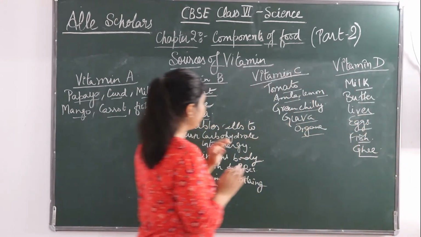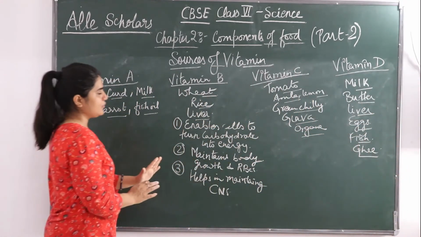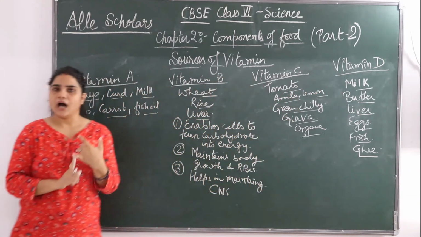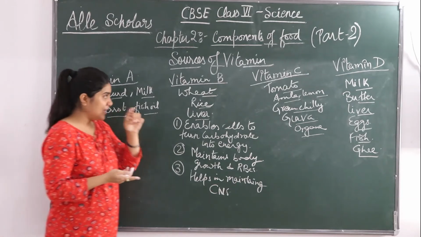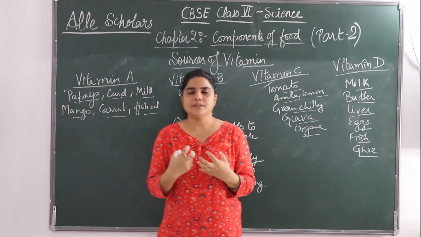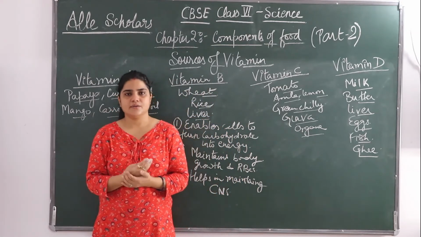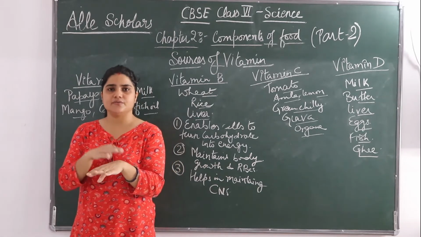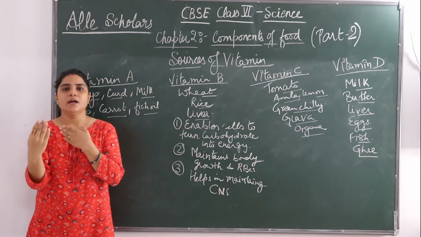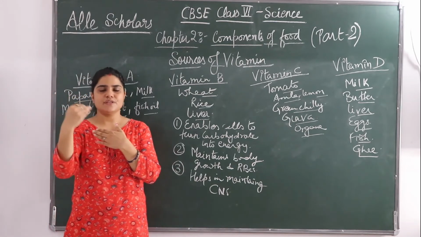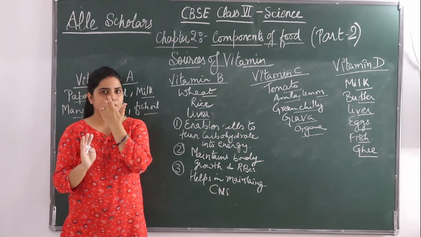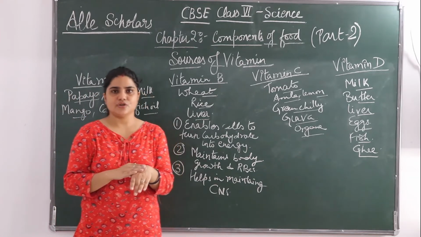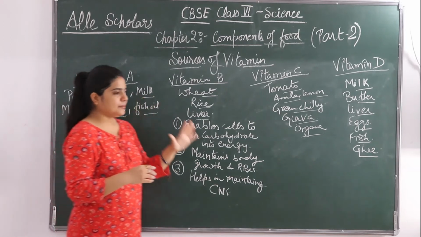So this was all about vitamin D. One thing I would like to add is that our body prepares vitamin D when sunlight falls on the body directly. It should not have any surface in between, like glass. If you are sitting behind glass and the rays of the sun are coming through it, then vitamin D is not going to be there. You need a direct fall of sunlight on your body, which prepares vitamin D.